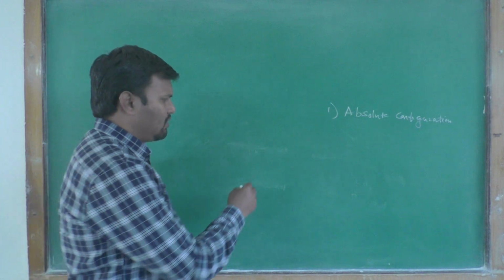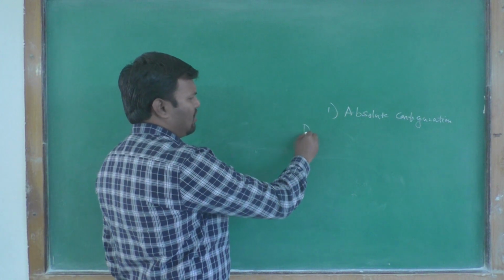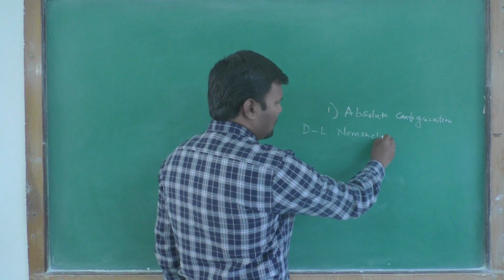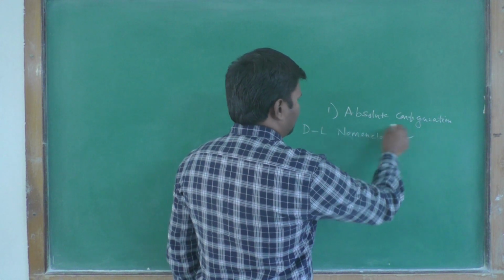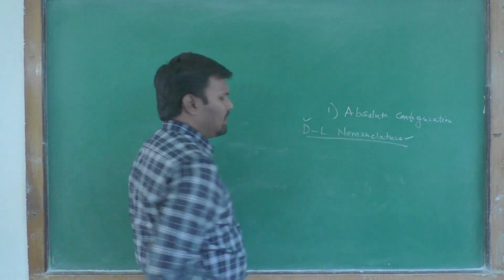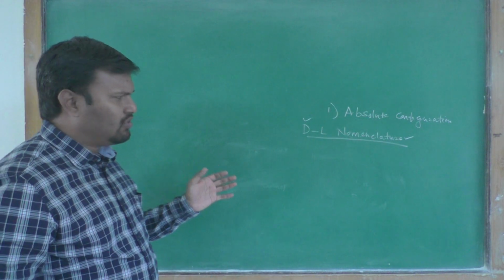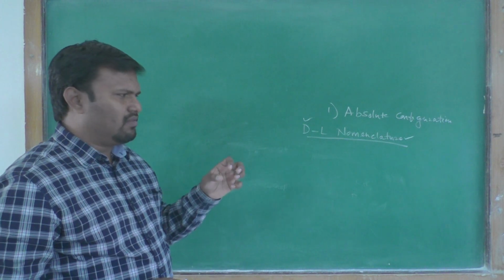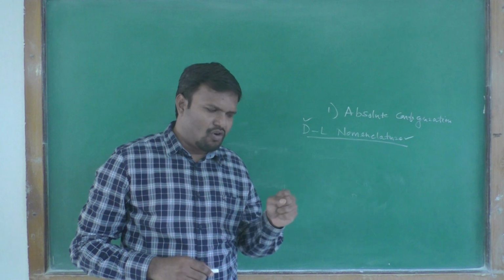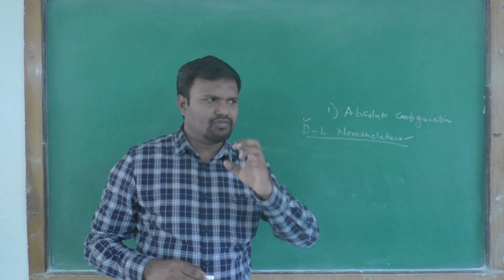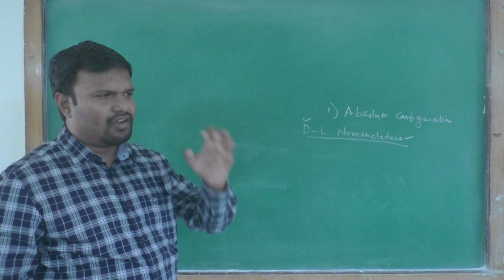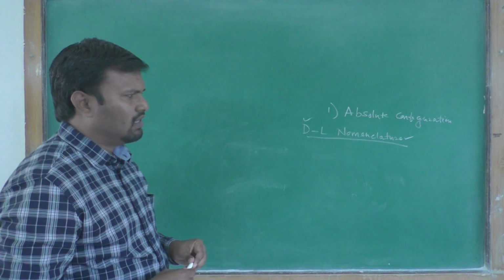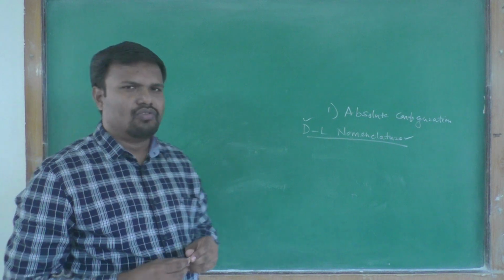For example, D and L nomenclature is a relative nomenclature. We compare that particular molecule with another arbitrarily chosen molecule to find out the relative configuration.